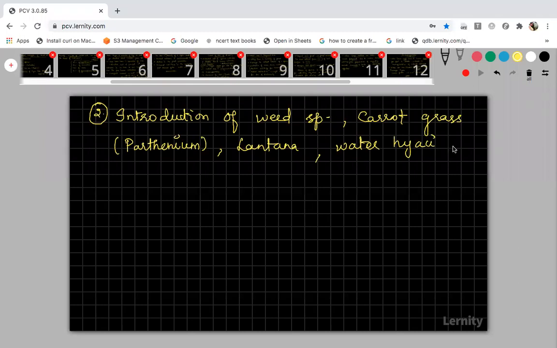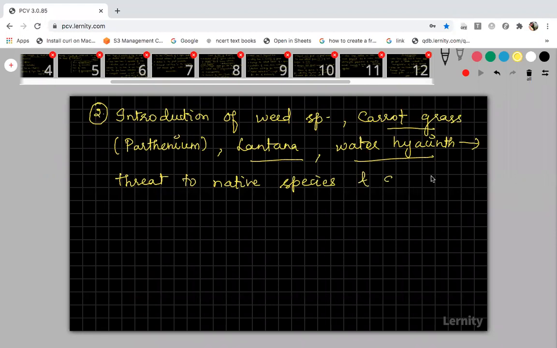Carrot grass is an alien species, lantana is also alien, and water hyacinth is also alien. All these have posed a threat to native species in the environment, and they have also caused damage to the environment.